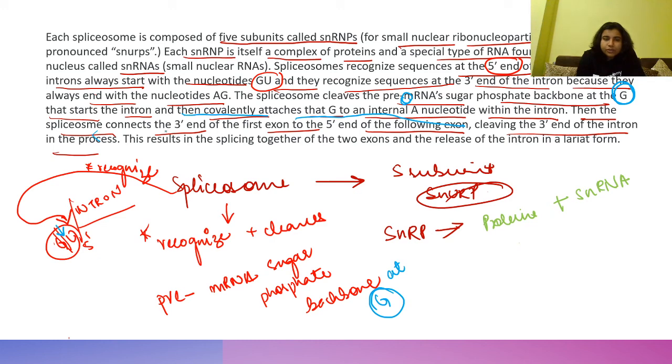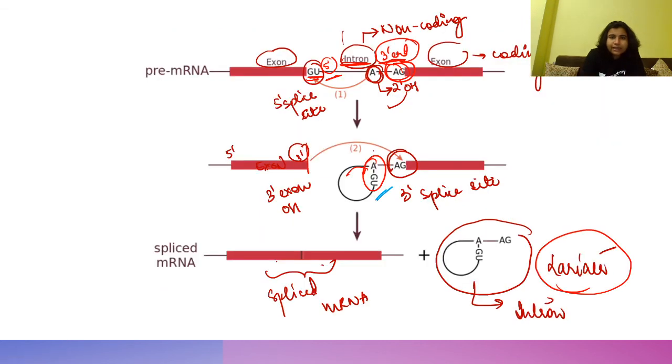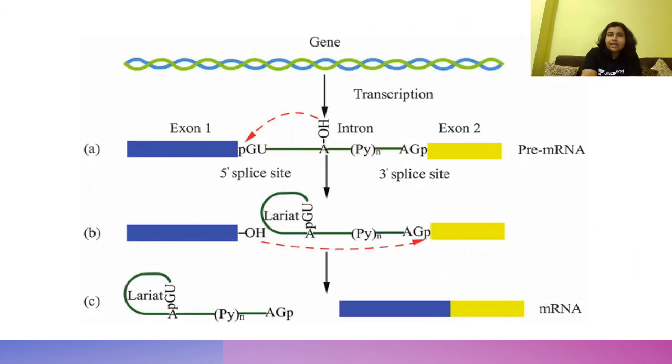Then the spliceosome connects the 3' end of the first exon to the 5' end of the following exon. Now you can see this 3' end of the exon gets connected to the 5' end, and this part gets removed as a lariat. Right? So this is how the splicing takes place. So here also I have the gene and the mRNA.